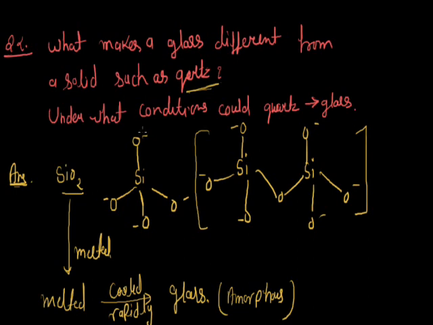So to convert quartz into glass, we first heat or melt the quartz, and then cool the melt rapidly. By applying this condition, we can convert the crystalline form into the amorphous form.